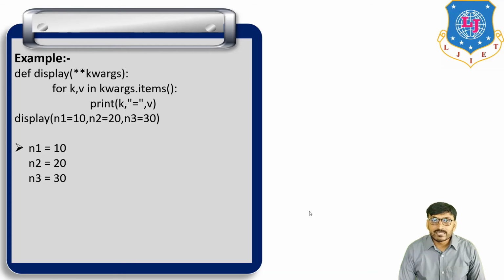So in this lecture, we discussed the types of arguments, that is positional argument, then keyword argument, then default argument and variable length argument. And at last, we discussed keyword variable length argument. So this is about today's lecture.